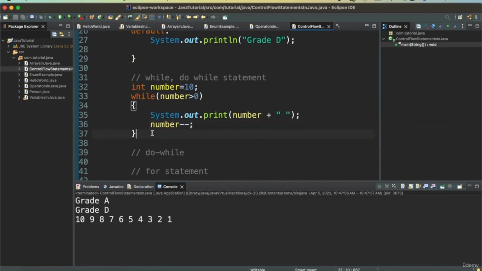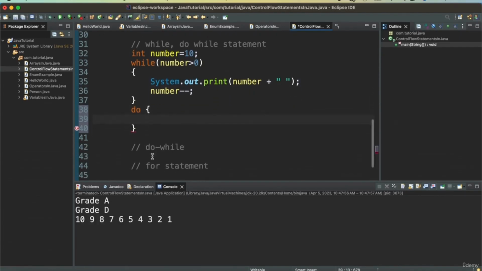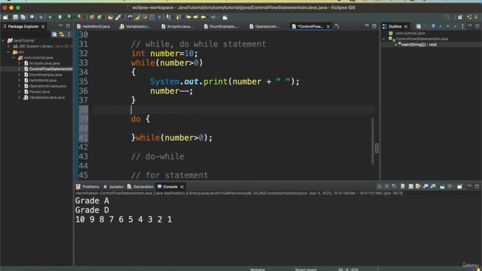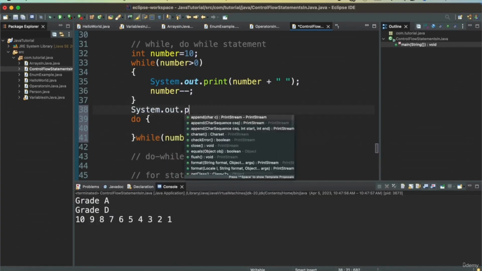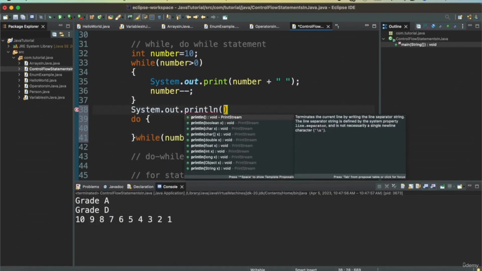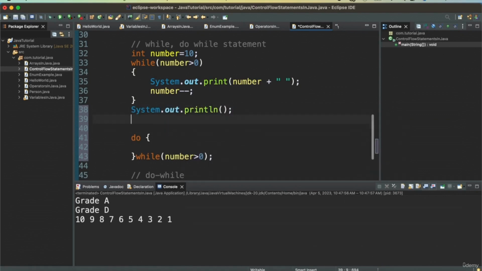Do while is almost similar to while, just that the first statement is always printed. It checks the condition after the first statement. So suppose number is greater than 0. I'll just have a simple print statement so that it goes on the next line. And then I'm again initializing the number with 10.